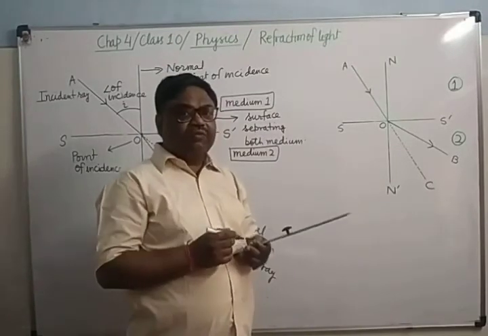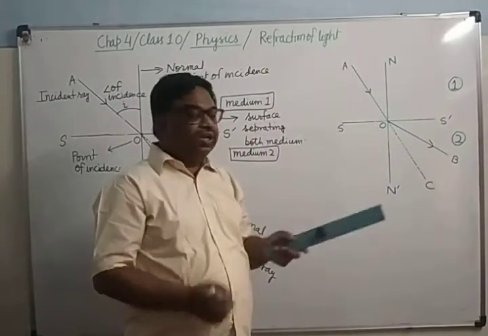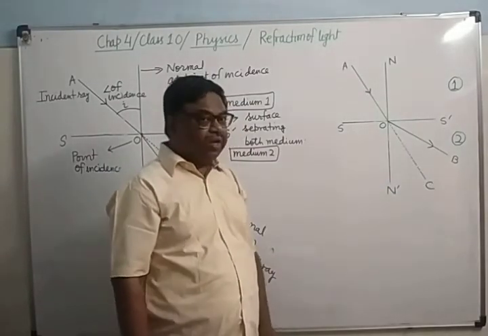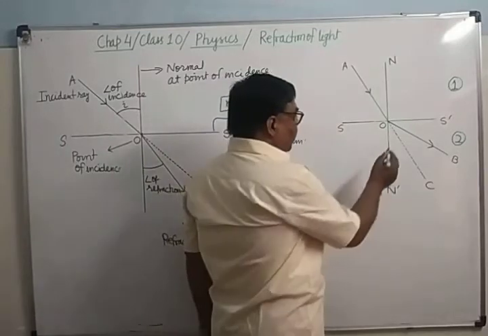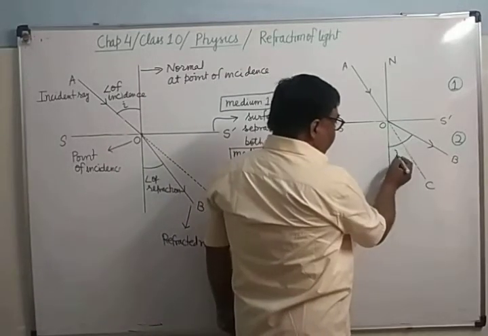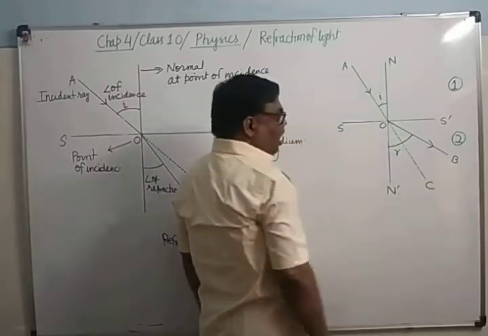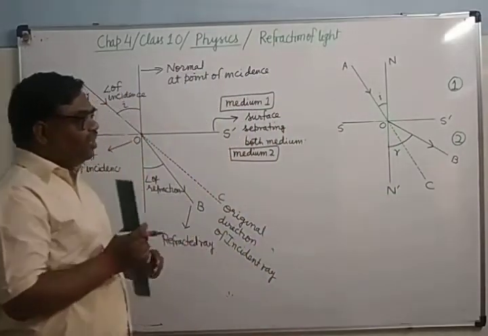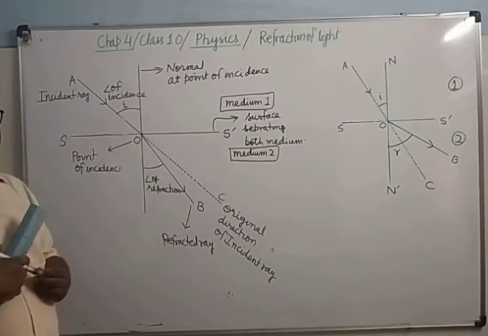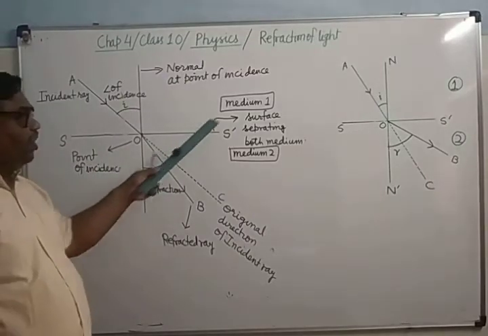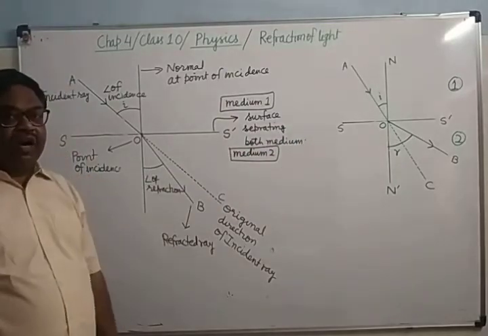Here it is deviating away from the normal. You will find that this angle is bigger and this angle is smaller. I is smaller and R is bigger. Now, when it will deviate in this type, when it will deviate in that type, how will you find?